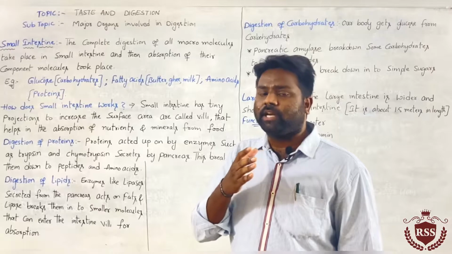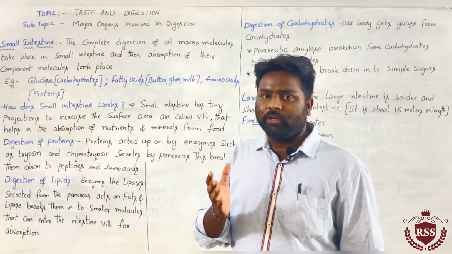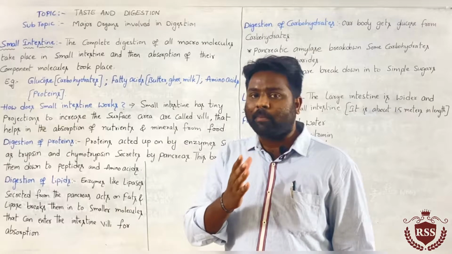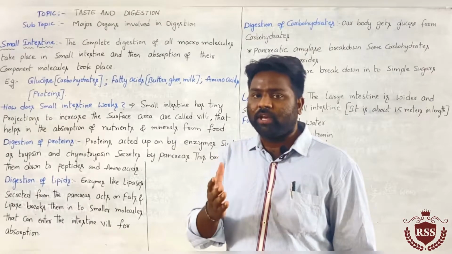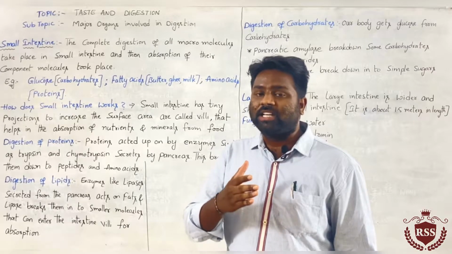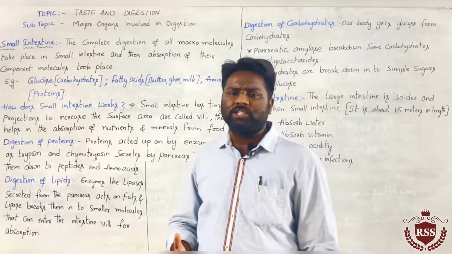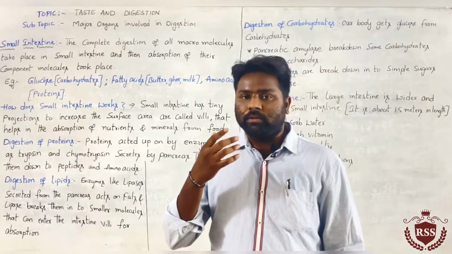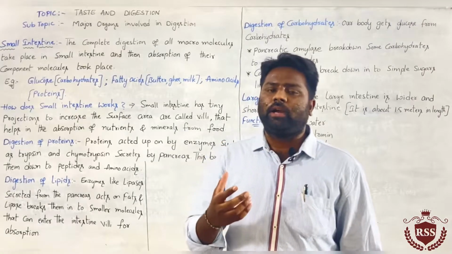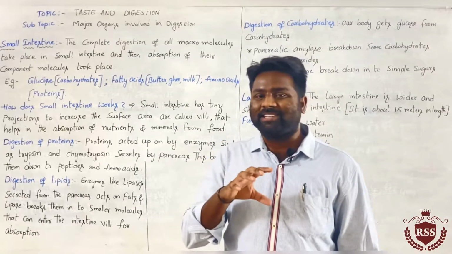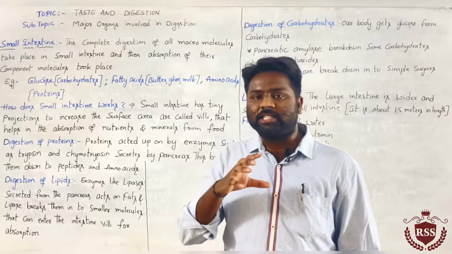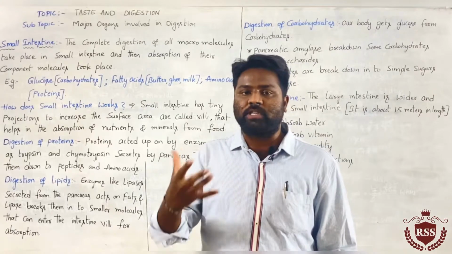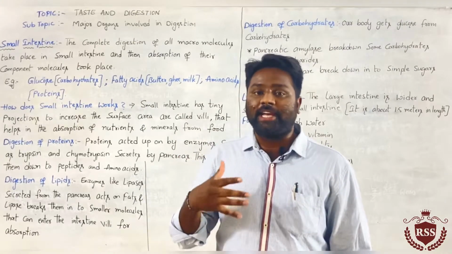The first phase and second phase of digestion we had completed: the first phase in the mouth and the second phase in the stomach. After completion of the second phase, the food enters into the small intestine. In the small intestine, the enzymes released by the liver and pancreas, some accessory organs, come into play. We had already discussed them in the first class. These accessory organs secrete some juices for the functioning of digestion.